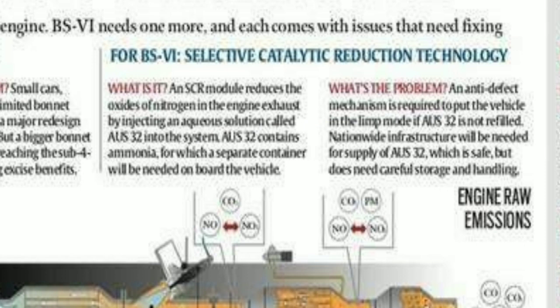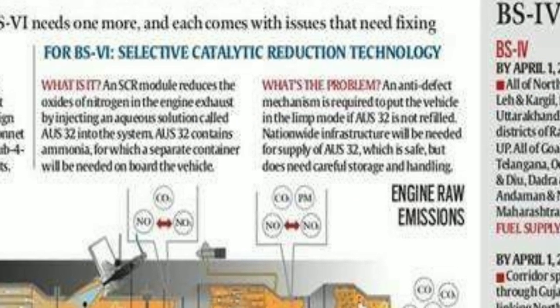AUS 32 contains ammonia, for which a separate container will be needed on board the vehicle. So what is the problem? An anti-defect mechanism is required to put the vehicle in limp mode if AUS 32 is not refilled. So nationwide infrastructure will be needed to supply AUS 32, which is safe but does need careful storage and handling. This is the scheme that has been implemented in Bharat stage 6. I think we have seen it in Bharat stage 4 also.